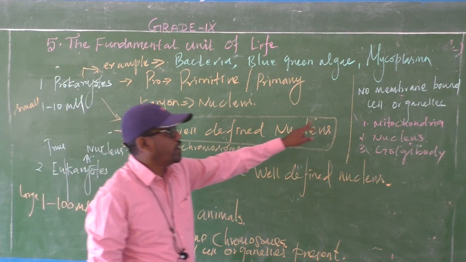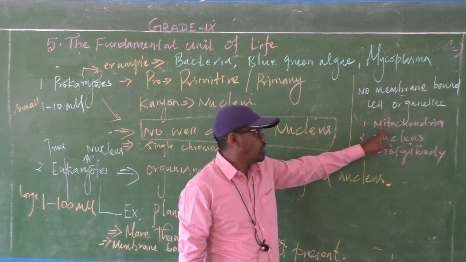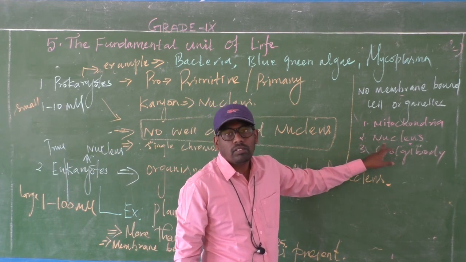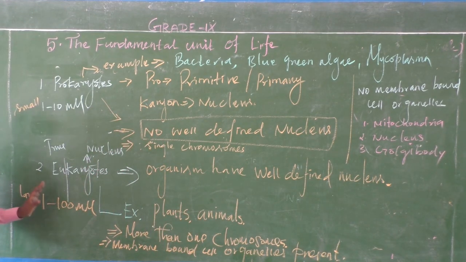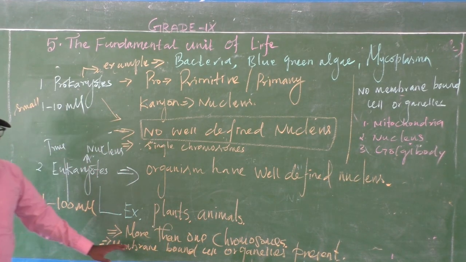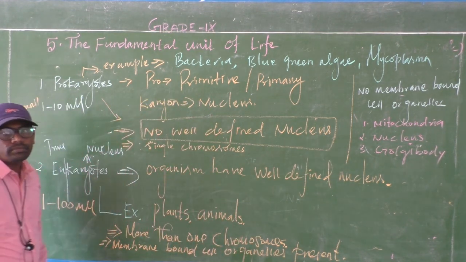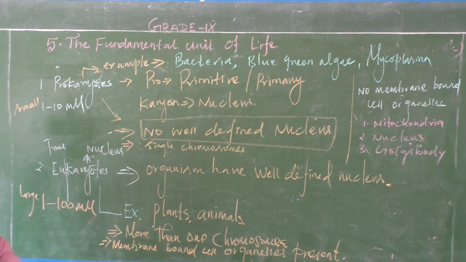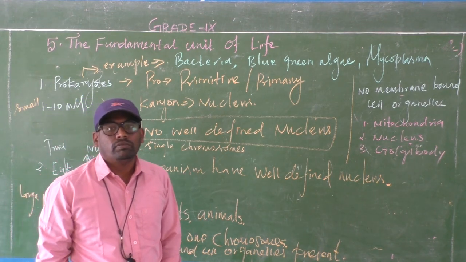In prokaryotes, no membrane bound cell organelles like mitochondria, nucleus, Golgi bodies are present, but in eukaryotes these cell organelles are present. Okay, it's very, very important. Three more questions: differentiate between the prokaryotes and eukaryotes. Very important.